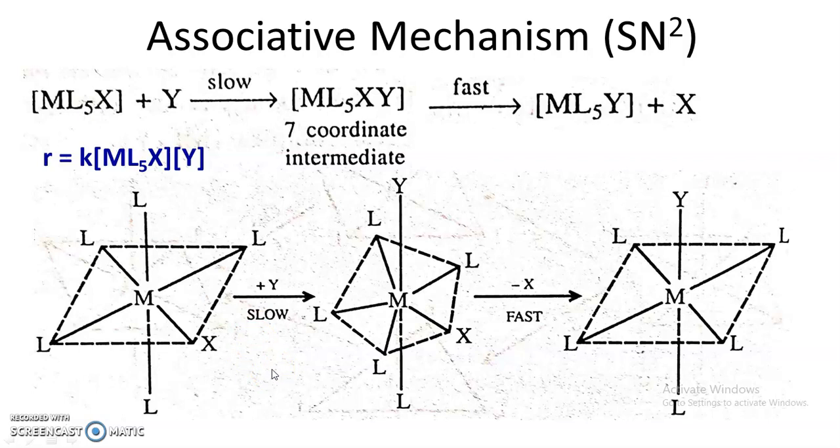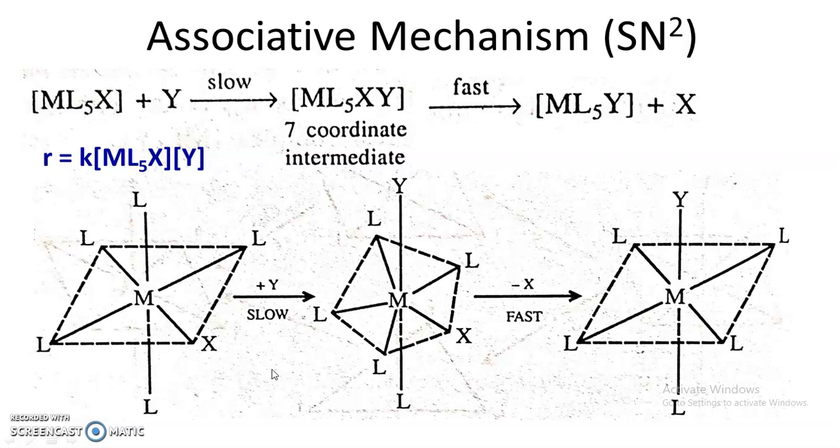The highlighting point about this mechanism is that the rate of reaction is proportional to the concentration of both ML5X and Y, and therefore this is a bimolecular reaction. In the rate determining step there is an involvement of 2 species, and therefore this reaction is SN2, that is substitution nucleophilic bimolecular.